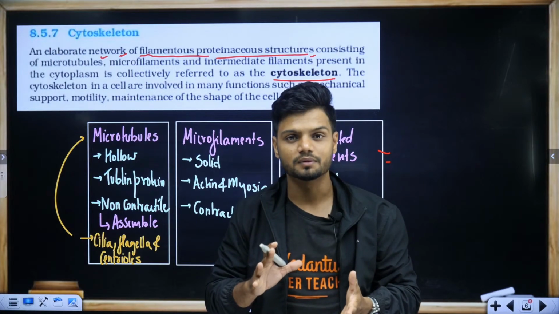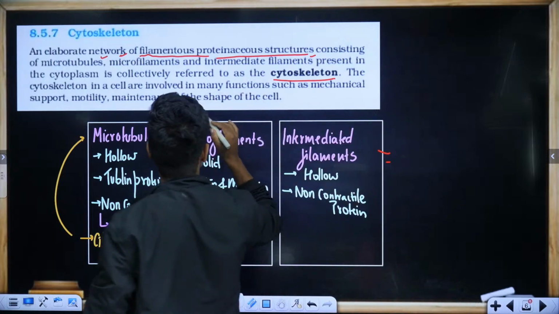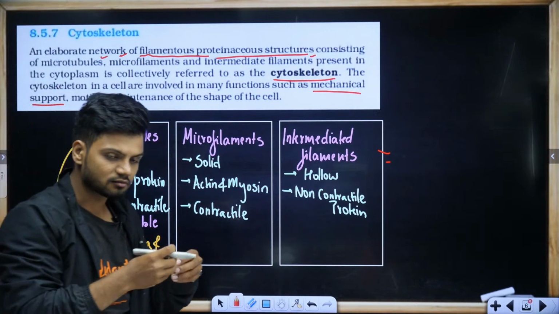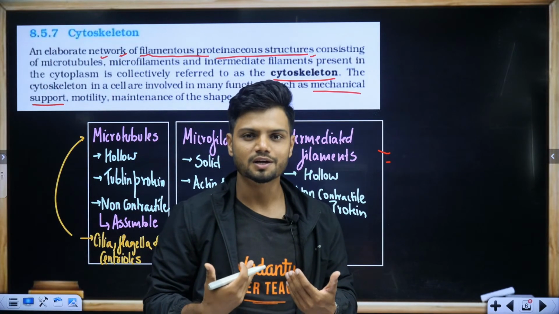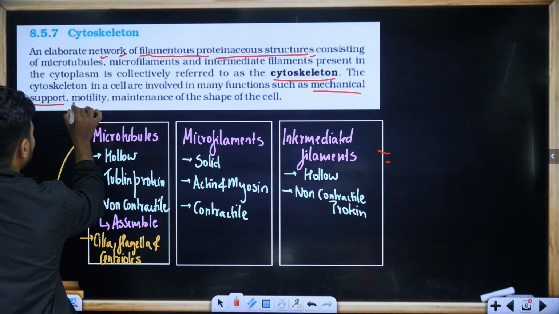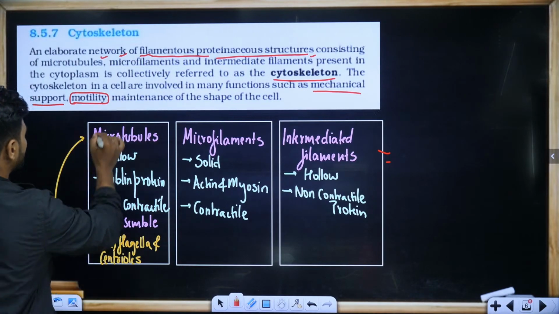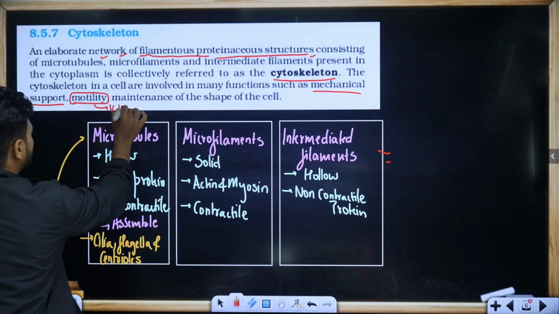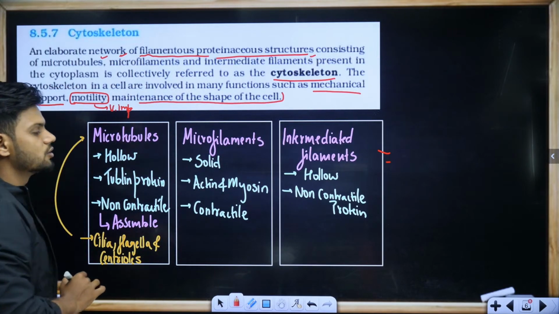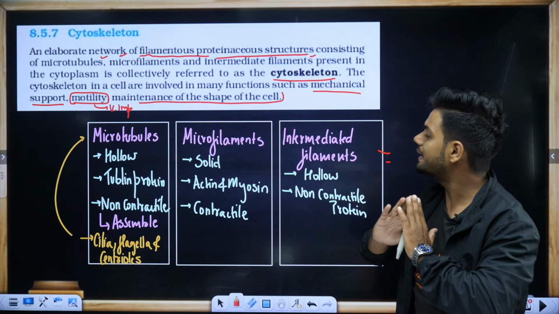The next question arises now. What is the function of cytoskeleton? Mechanical support, obviously. If they are cytoskeleton, just like your bones, obviously they need to provide structural support. They also help in cell motility. Very important, remember this. And maintenance of the shape of the cell. So there are three main functions: motility, support, and maintenance of the shape of the cell.